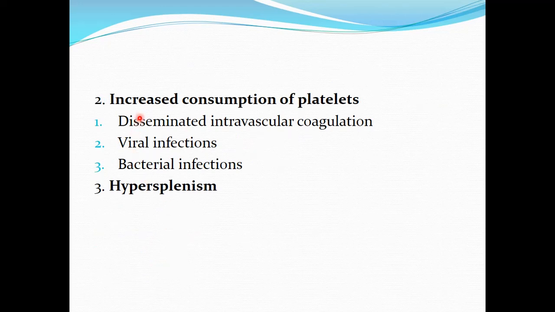The second cause for decreased platelet count can be increased consumption or increased destruction of the platelets in the blood, and it can occur in case of disseminated intravascular coagulation or viral and bacterial infections, which can cause destruction of the platelets resulting in thrombocytopenia. And the third cause can be hypersplenism. In hypersplenism, there is excessive removal of the platelets from the circulation resulting in thrombocytopenia. So these are different causes of decreased platelet count in the blood.